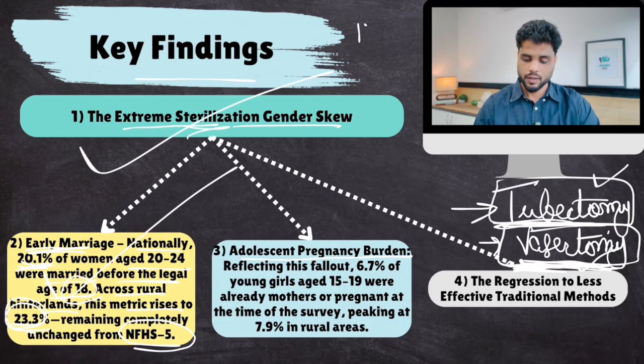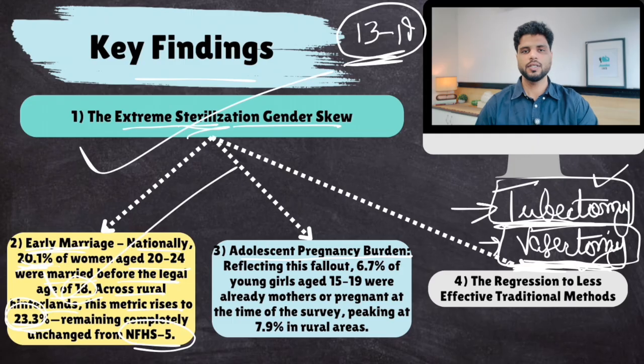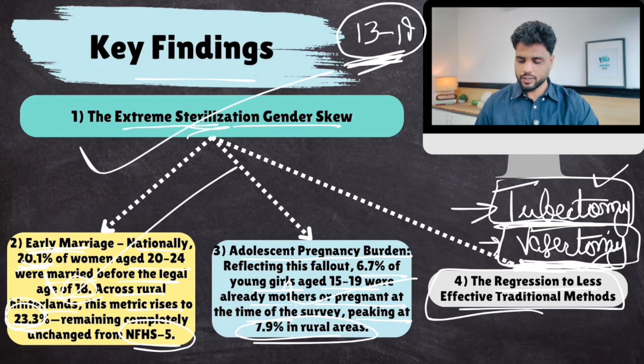Then, adolescent pregnancy burden. Adolescent, 13 to 19 years of age. This is the adolescent age. Pregnancy in this age bracket is on the rise. And this is again problematic. 6.7% of young girls aged between 15 to 19 were already mothers or pregnant at the time of the survey, peaking at 7.9% in rural areas. Problem. Okay. Regression to less effective traditional methods.